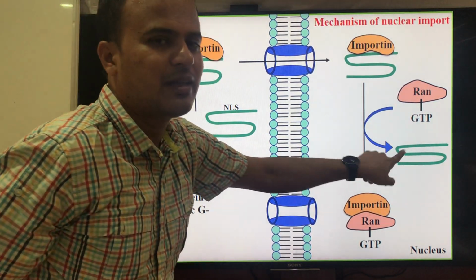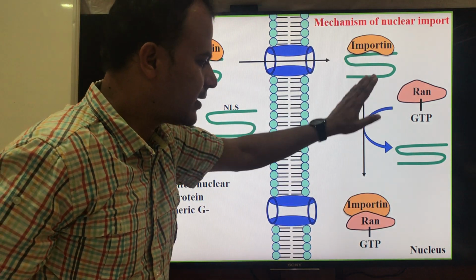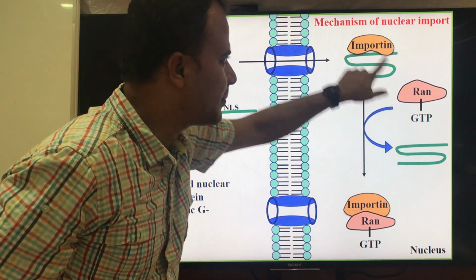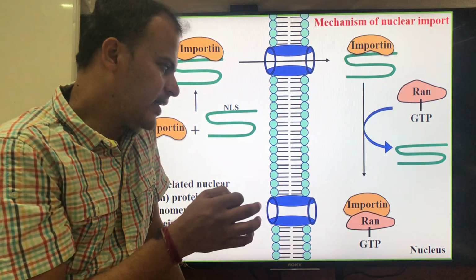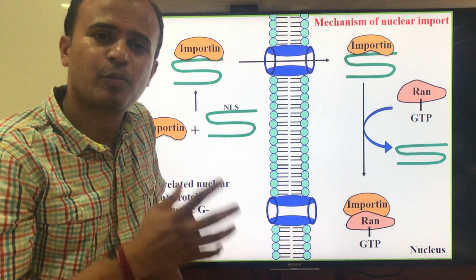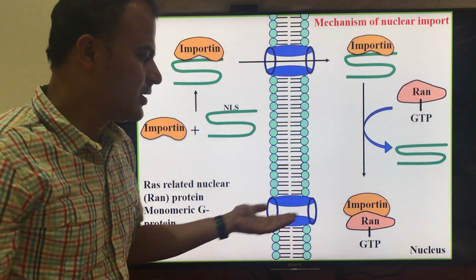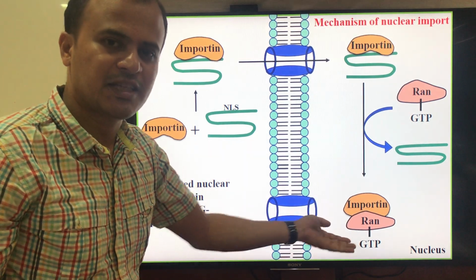Now this protein is ready for its function in the nucleus, but now you can see that RAN in the GTP bound form is associated with importin. So basically, one more point you should know here is importin is a protein that should be present in the cytoplasm, and now it is in the nucleus in association with RAN-GTP.